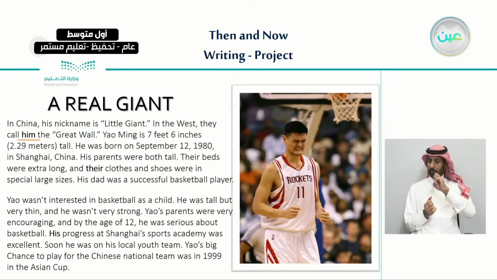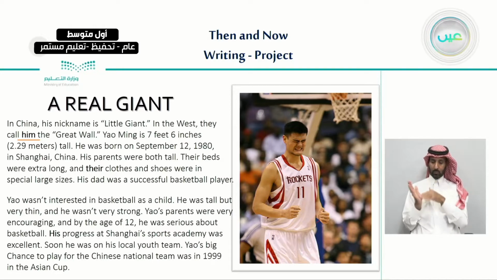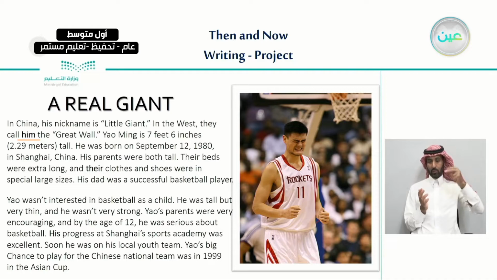So for example, you will see in this text, here, him. Let me tell you how you can know what each pronoun refers to. If we read this text, we said in China his nickname is Little Giant. In the West they call him the Great Wall. So here, him refers to who?